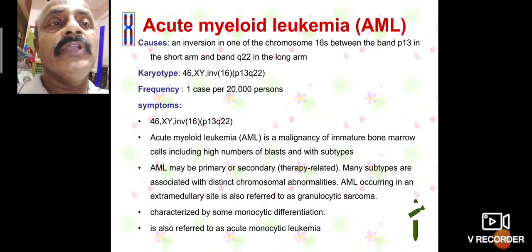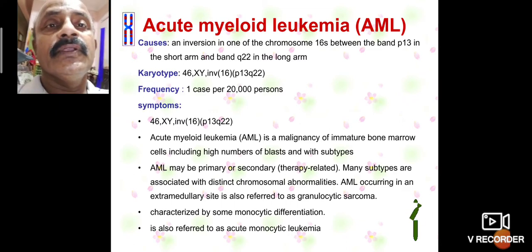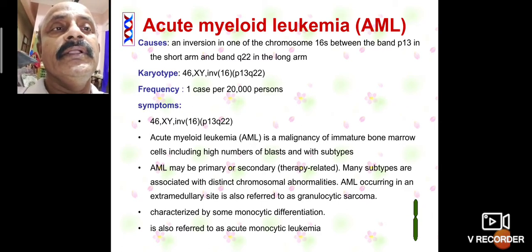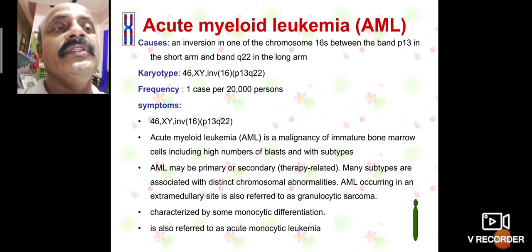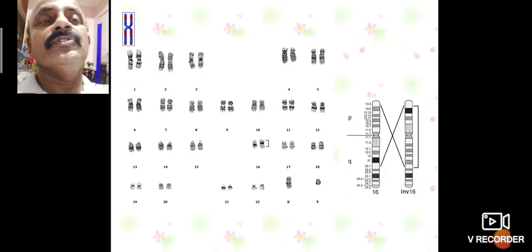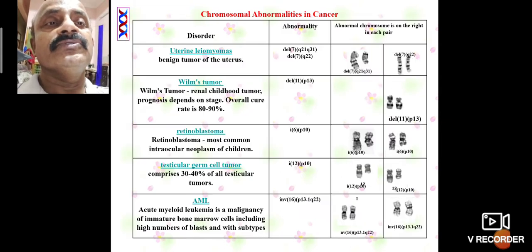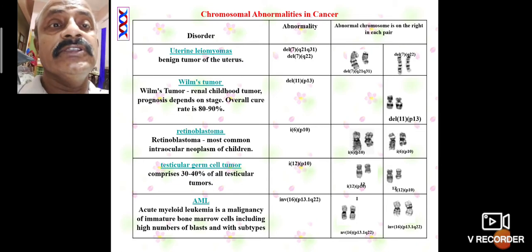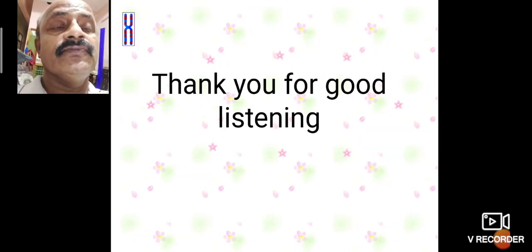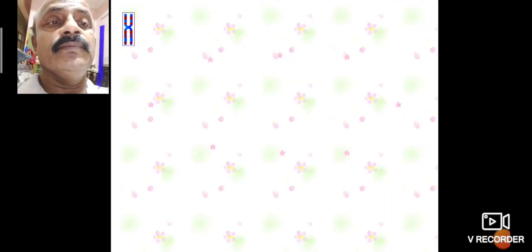Acute myeloid leukemia causes an inversion in one of the chromosomes, chromosome 16, between band P13 in the short arm and band Q22 in the long arm. These chromosome abnormalities are responsible for changes in genetic characters.